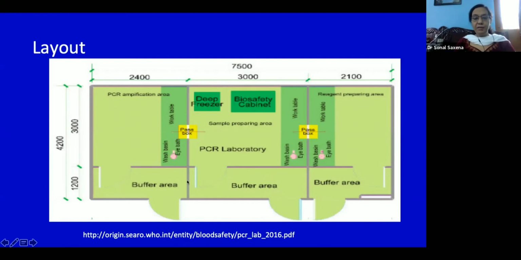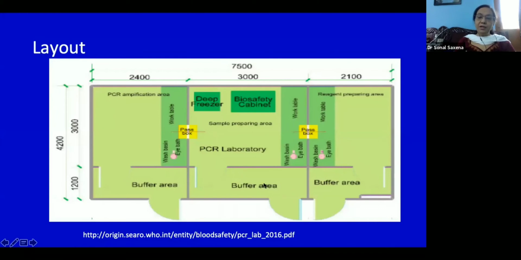Our molecular lab at MAMC is also built in a similar manner, where you have an extraction area and a reagent prep area. Now, the thing of interest here is this pass box, which can move from here to here, so that people don't have to move. There's a pass box with double doors. So after you prepared your reagent, you put it here and then it moves. Because the moment a person comes out of here, moves around and then re-enters, it's going to create a lot of problems.